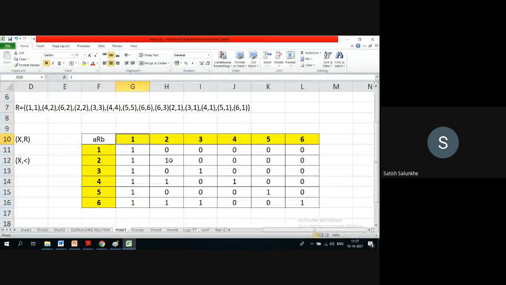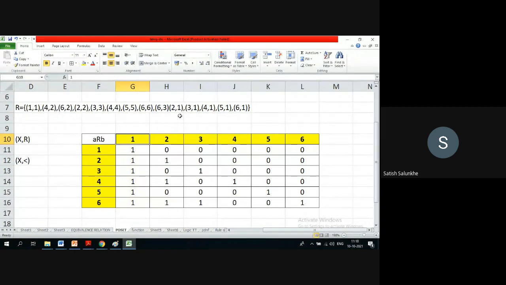So one is related to one, and one is not related to any other element.